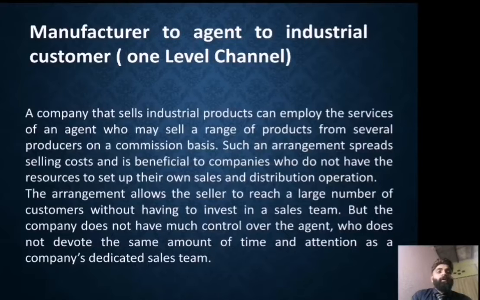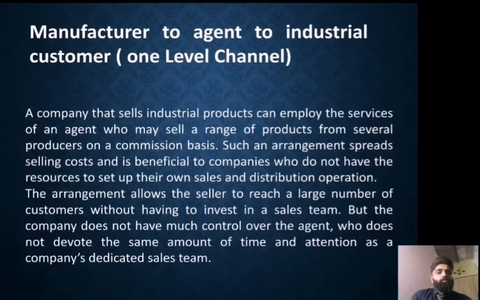Next is manufacturer to agent and agent to industrial customers. This is a one level channel. A company that sells industrial products can employ the service of an agent who may sell a range of products from several producers on a commission basis. Such an arrangement spreads selling costs and is beneficial to companies who do not have the resources to set up their own sales and distribution operations.